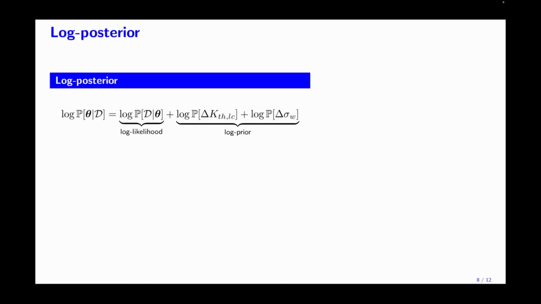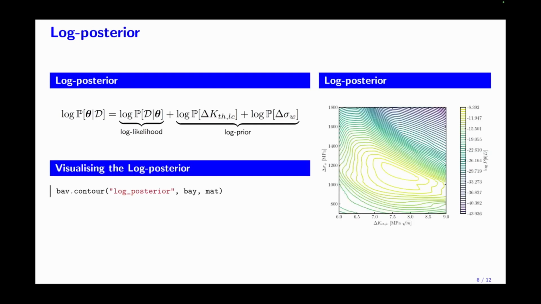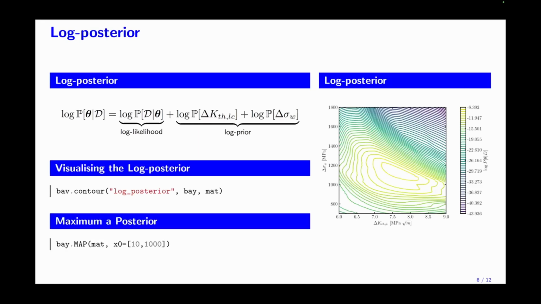The package assembles the log posterior, where we can see 2 competing factors: the log likelihood, which is the information content of the data set, and the log prior, which is our prior belief about the parameters. This is shown here through this simple command. And we just need to run maximum a posteriori, passing the data structure and an initial guess.